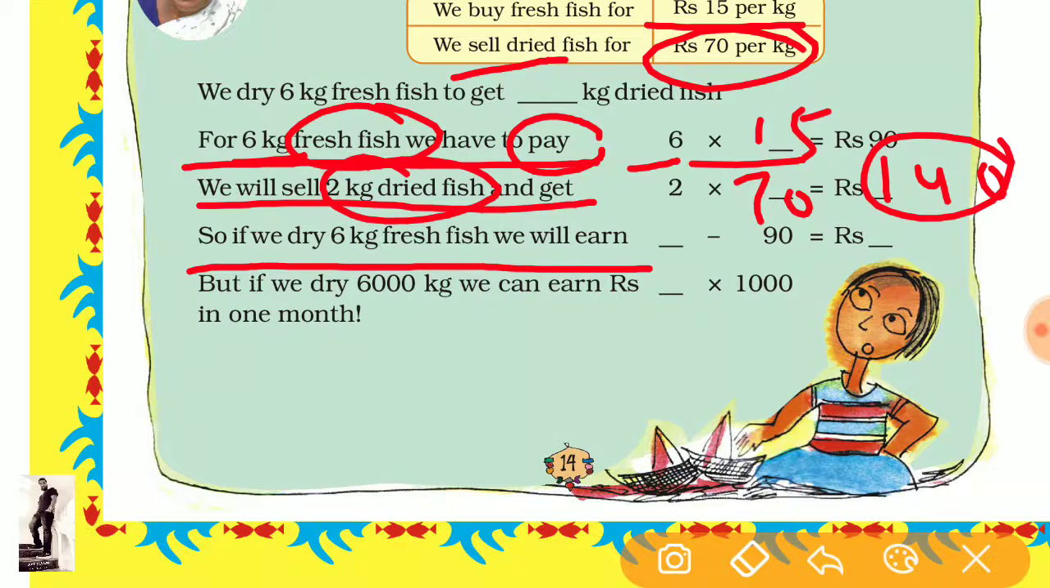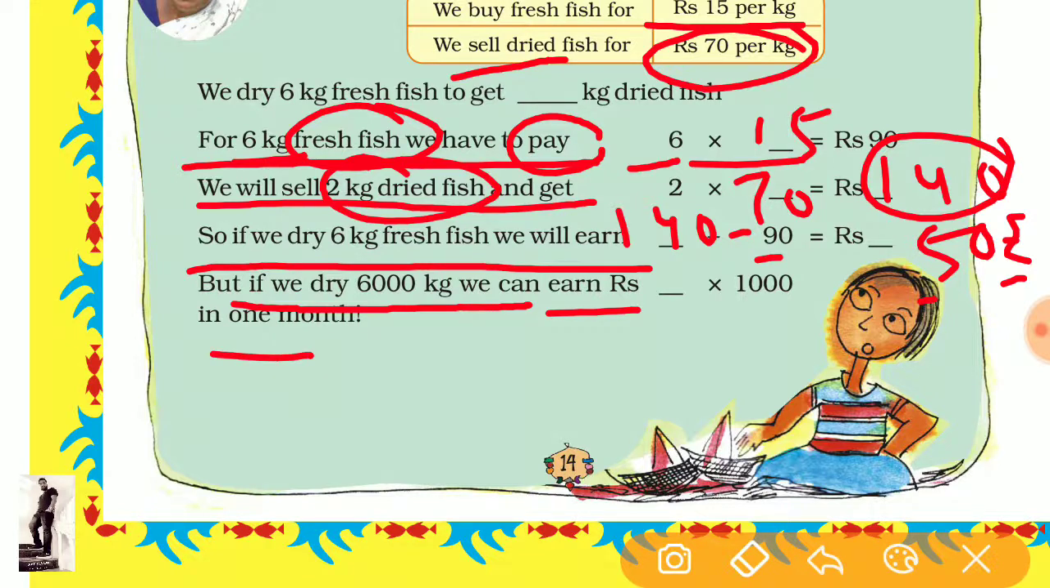So dried fish means 140 minus 90 equal to 50 rupees. So we will get 50 rupees as a profit. Okay. Now come to the next point. If we dry 6,000 kilogram, how many rupees can we earn in 1 month?